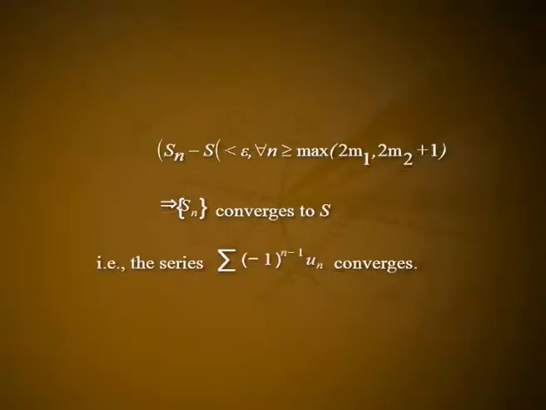Thus, we have modulus of Sn minus s is less than epsilon for all n greater than or equal to maximum of 2m1, 2m2 plus 1, which implies sequence Sn converges to s, that is the series summation minus 1 raised to n minus 1 un converges.